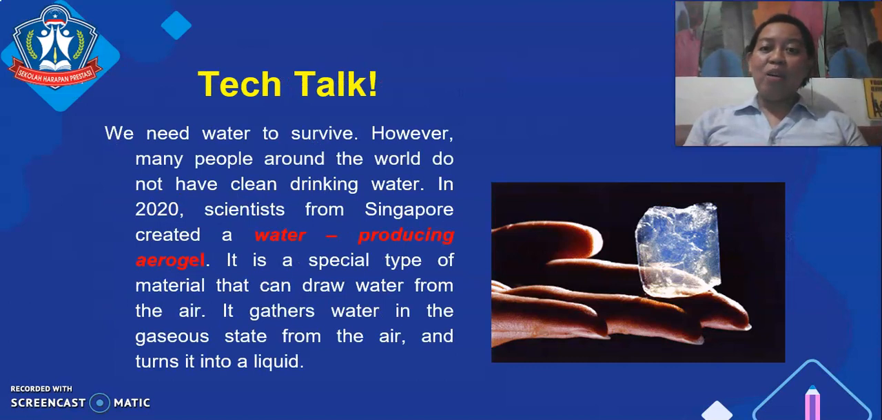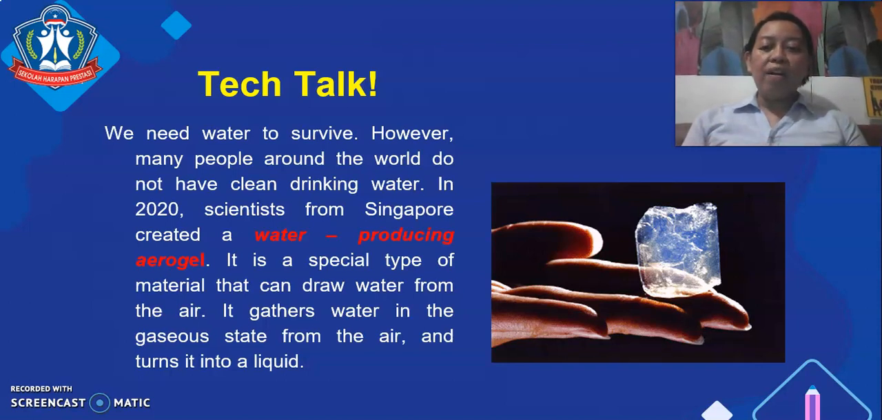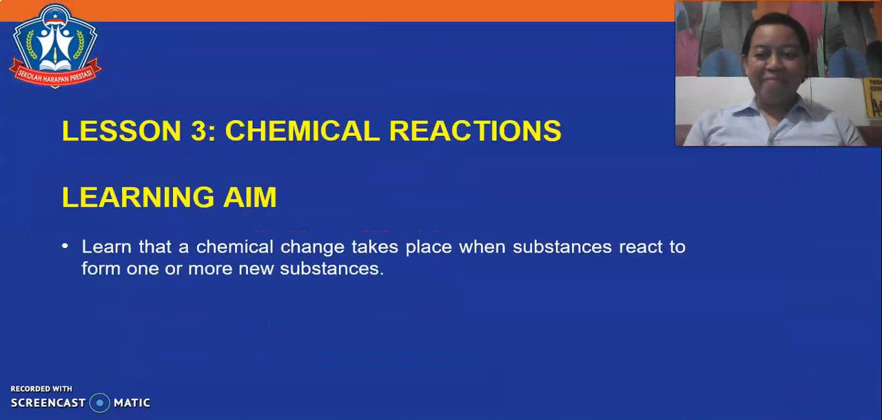For a tech talk, we need water to survive. However, many people around the world do not have clean drinking water. In 2020, scientists from Singapore created a water-producing aerogel. It is a special type of material that can draw water from the air. It gathers water in the gaseous state from the air and turns it into a liquid. It is quite amazing, children.